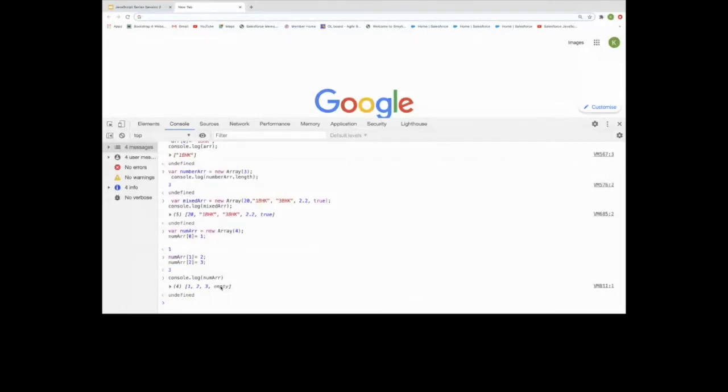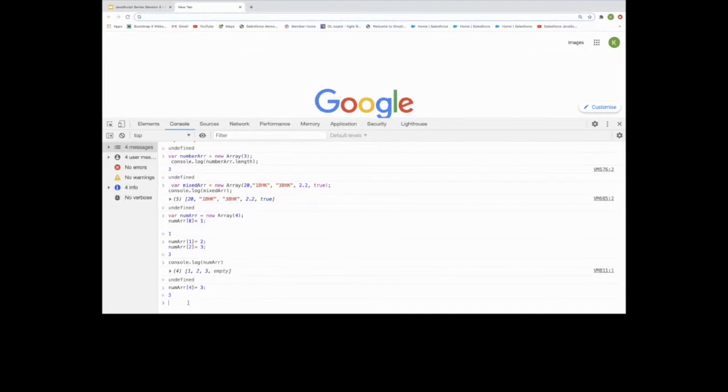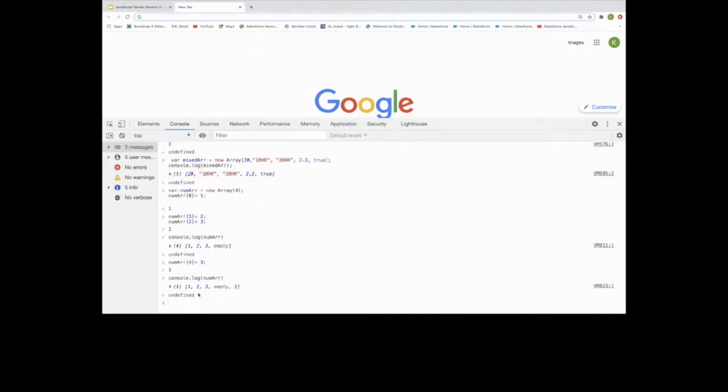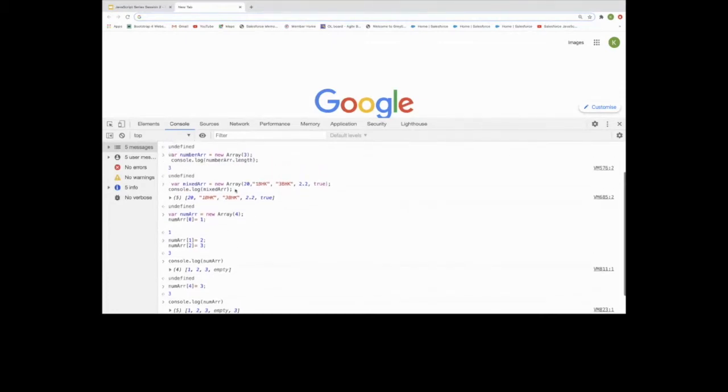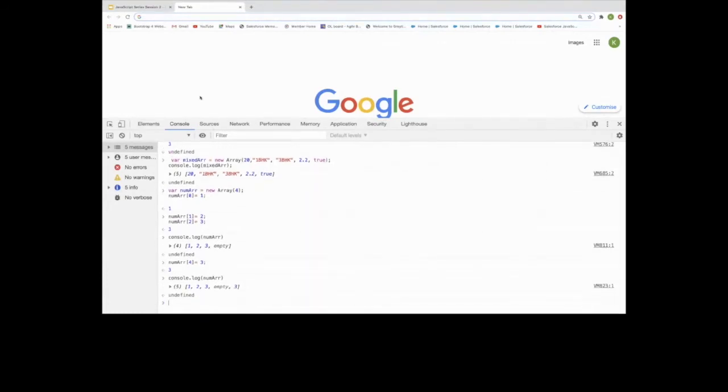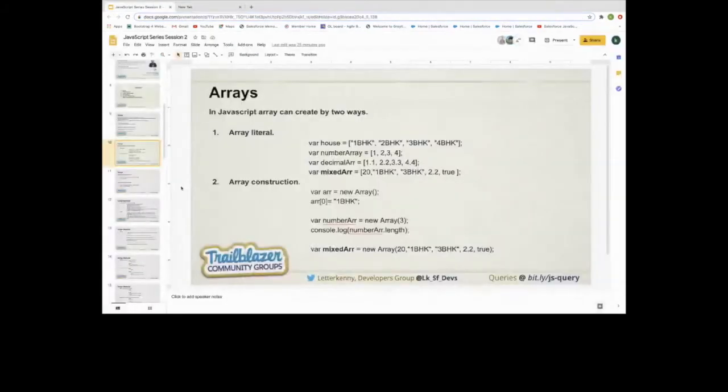But the fourth property we are trying to create, the fourth length array, and if you print that, okay, it is initialized empty, because we console that array and use it, so it was assigned as an empty value before the value that we are passing for the fourth index. So yes, we can create an array other than the length we are passing inside that bracket. Okay, but by default an empty array will be created for the size we pass. Okay. Thanks.